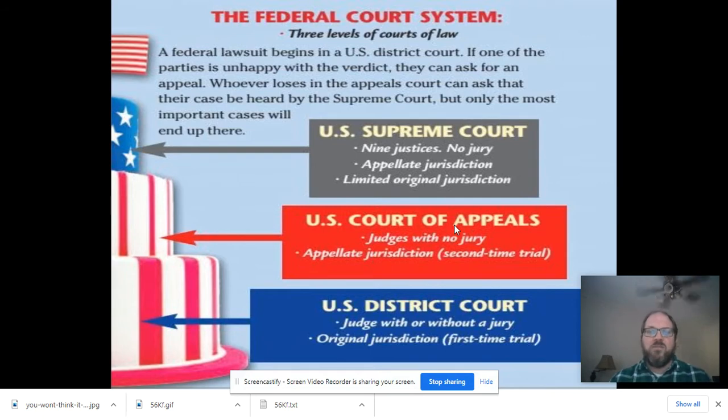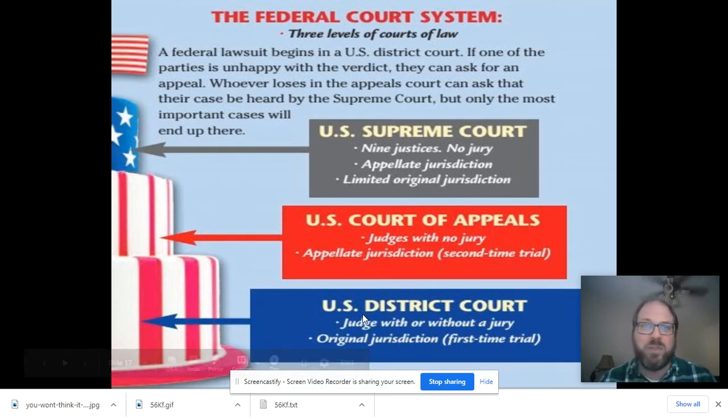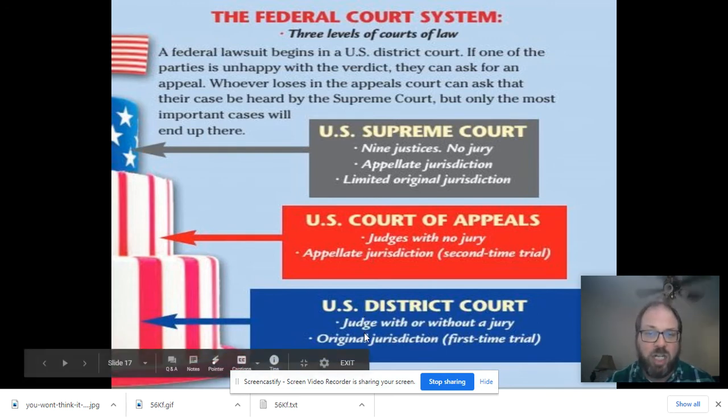This slide reviews everything that you need to know about the organization of the federal court system. And remember, a good way to remember this is the acronym SAD, S-A-D, which stands for Supreme, Appeals, and District Court. All right, so let's start at the lower court this time. U.S. District Court is the only court in the federal system that has a judge and a jury. They only have original jurisdiction.